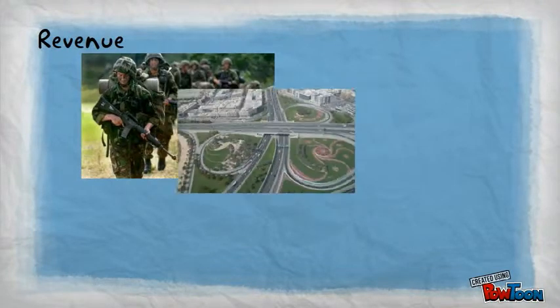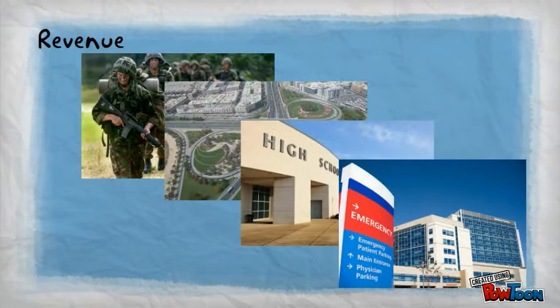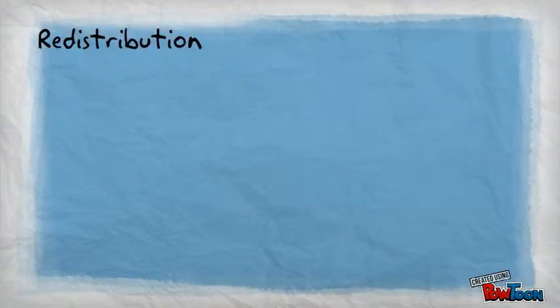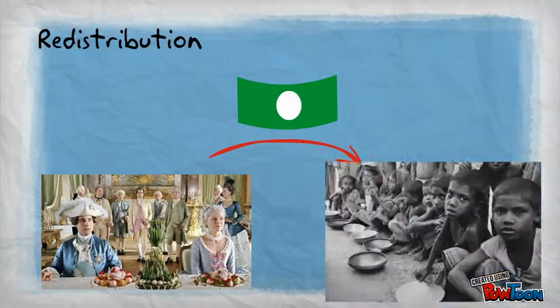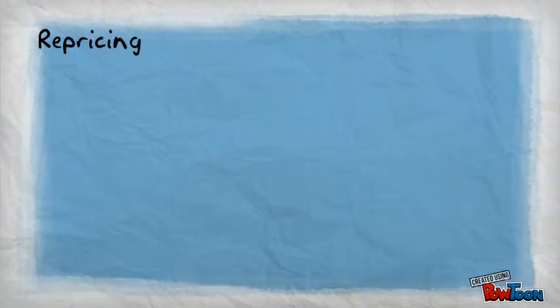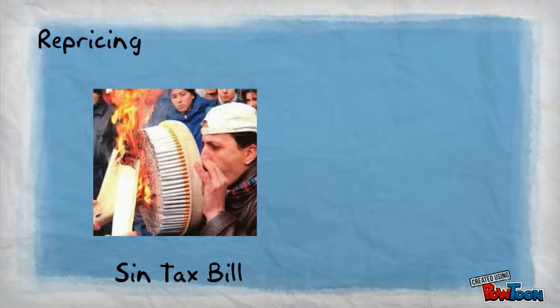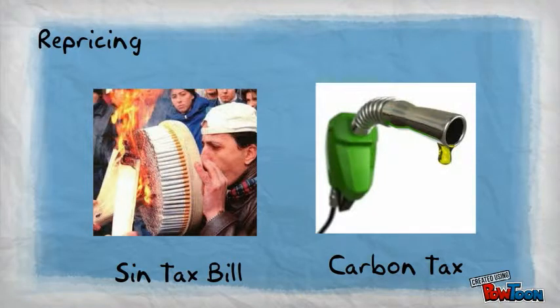Revenue taxes are the taxes spent on armies, roads, schools and hospitals. Redistribution refers to the transferring of wealth from the richer sections of society to the poorer sections. Repricing are taxes levied to address externalities. For example, the sin tax bill on smoking and the carbon tax on fuels.